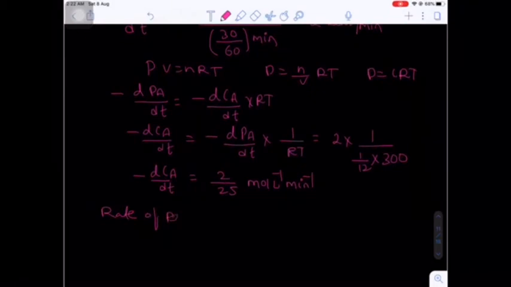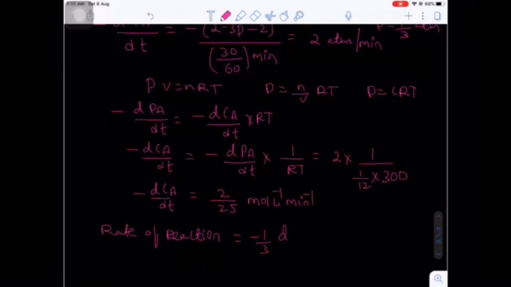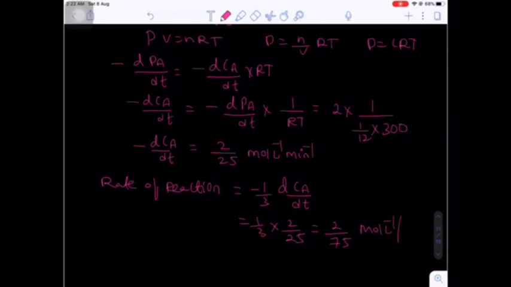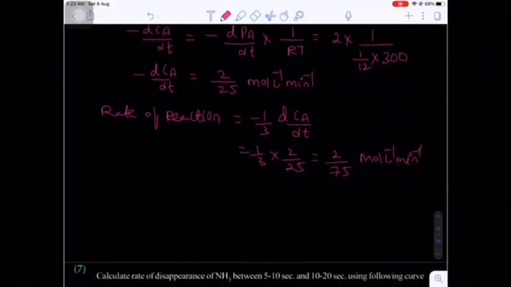Now the final one, rate of reaction. The final answer should be rate of reaction. Rate of reaction is equal to, now the equation 3A, so shall I write minus of 1 by 3 dCA by dt. Okay. Now 1 by 3 minus of dCA by dt, value 2 by 25. So final answer 2 by 75 moles per liter per minute.